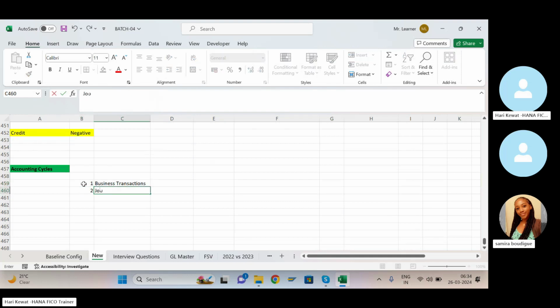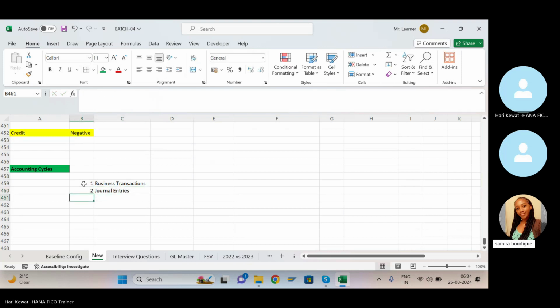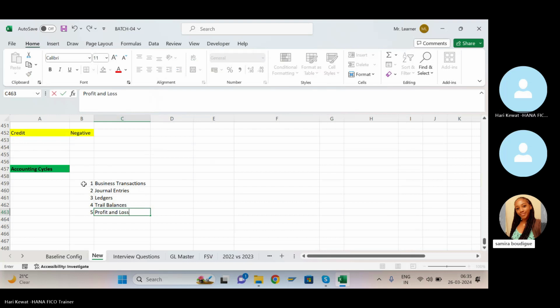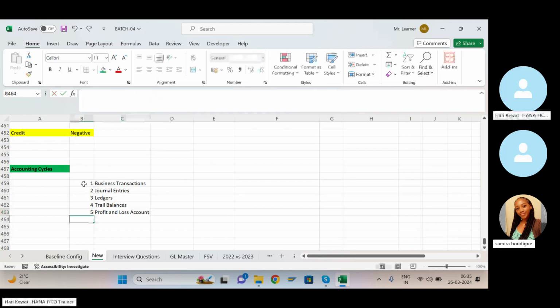Second step is preparing journal entries. Third step is preparing ledger. Fourth step is preparing trial balance. Fifth step is preparing the profit and loss account. Sixth is preparing the balance sheet.